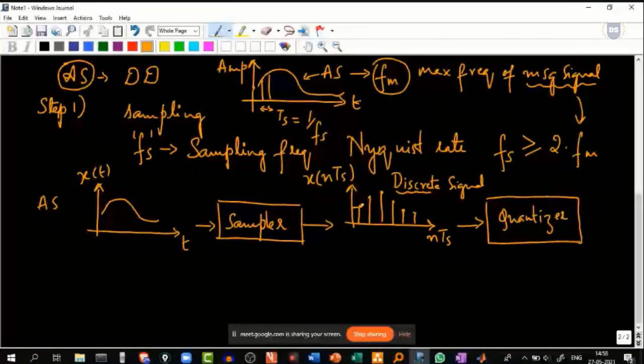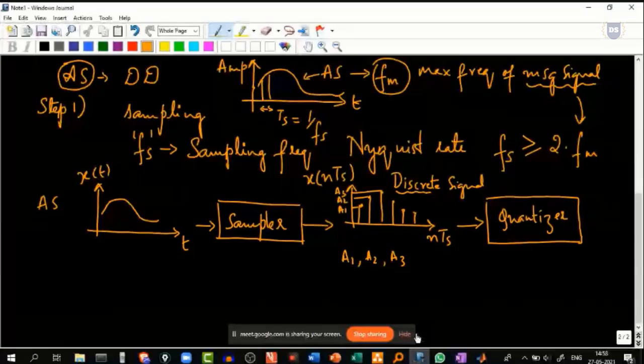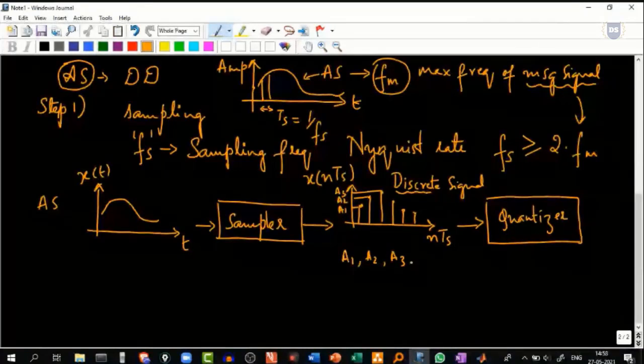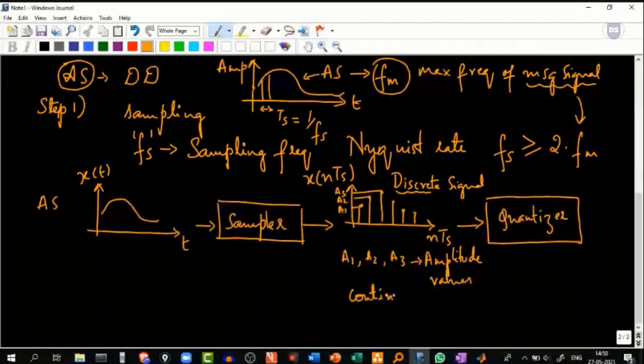If I think of these amplitude values as A1, A2, and A3, they will be continuous values.